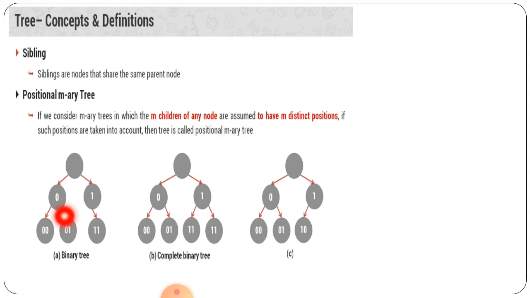So here the binary tree is given in which the two different children are here. This is the complete binary tree in which each and every node except the leaf node has two children, and this is a strictly binary tree in which 0 or 2 can be there. 0, 1 and 2, that is a binary tree.